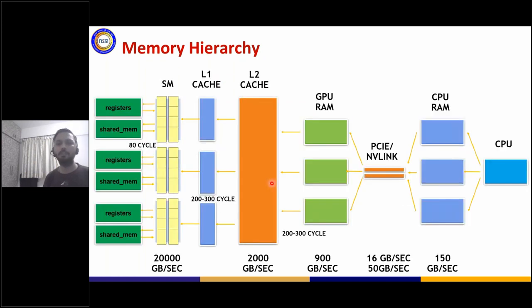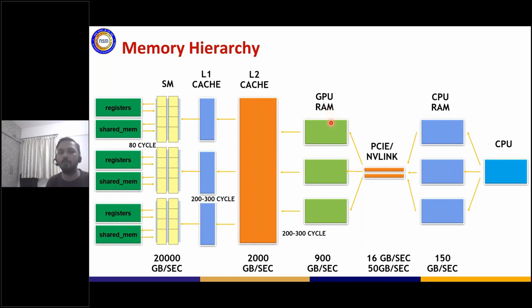Let's move next. I will not go into a lot of detail of the memory hierarchy. This is more for your reference purpose. The data from the CPU gets copied to the GPU, and the GPU and CPU are connected to each other via PCI. You will see that when you open your system, if you have a GPU, it sits on two kinds of IO connects. One is PCI. You would have heard this term, PCI, PCI x16 slots. That's where your GPU is kept.